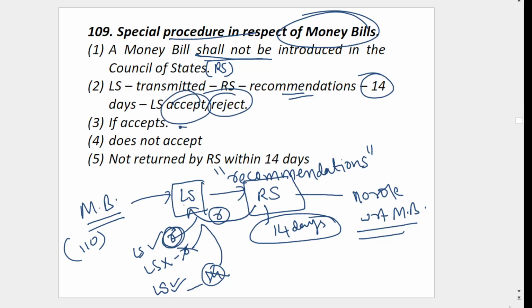If the Lok Sabha accepts, those recommendations are added. If not accepted, they are not added. If not returned by the Rajya Sabha within 14 days, the bill is deemed to be passed in the form the Lok Sabha sent it. That is Article 109, special procedure in respect of money bills.